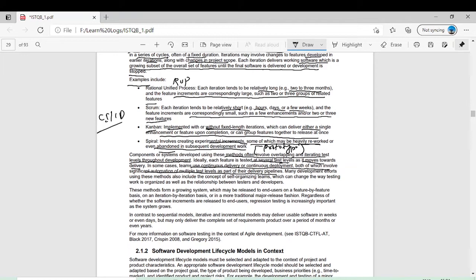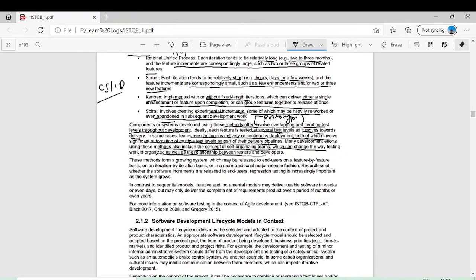Many development efforts using these methods also include the concept of self-organizing teams, which can change the way testing work is organized, as well as the relationship between tester and developer. This is the beauty of the iterative and incremental models. You have a team, sometimes a fixed duration, and each time based on the previous result you can change your strategy. These methods form a growing system which may be released to the end user on a feature by feature basis, on an iteration by iteration basis, or in a traditional major release fashion. Either you introduce your product feature by feature and in the end you get the final product, or you can also give a complete product.